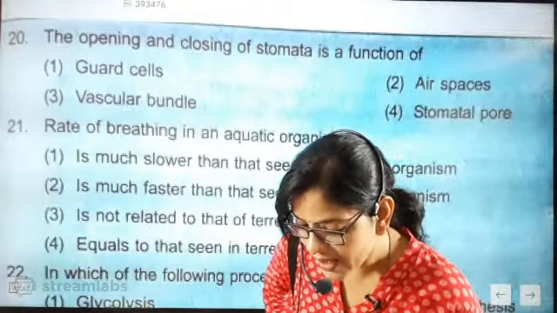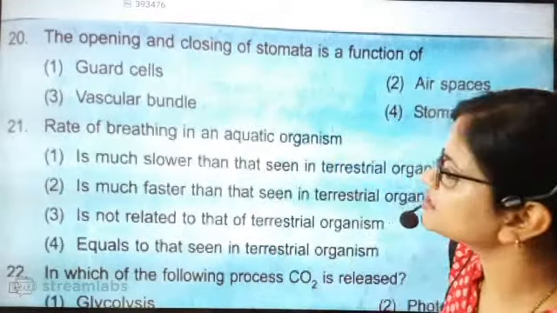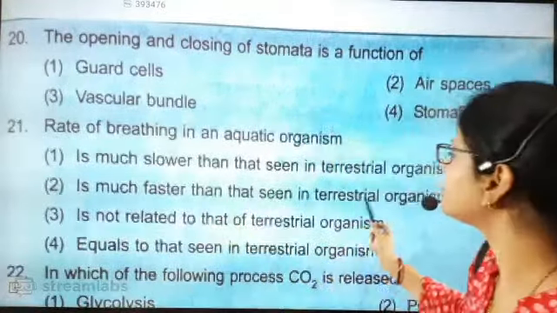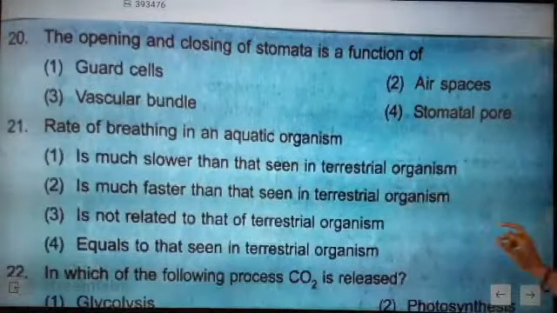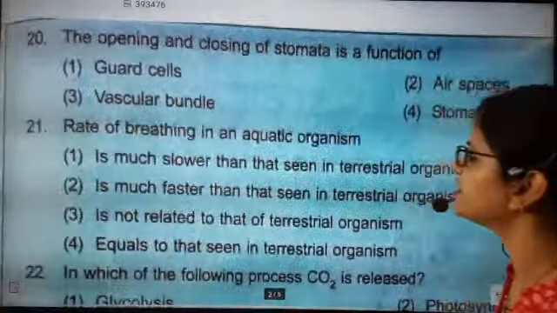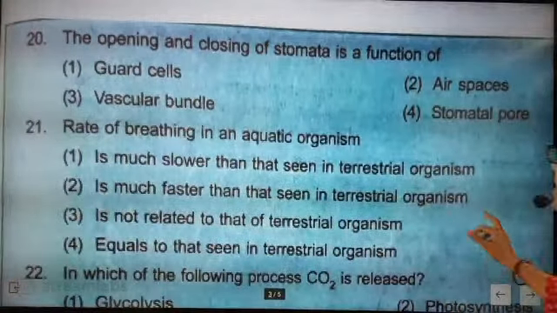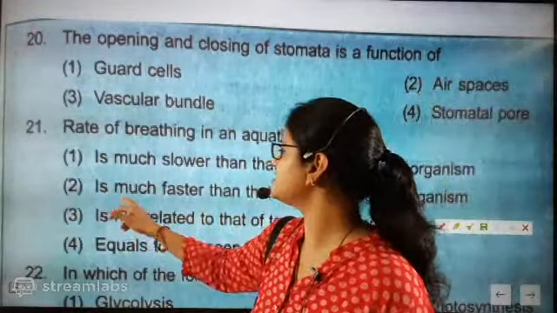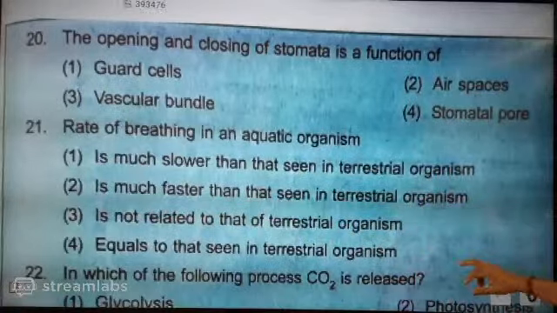What happened, Tanishka? Absolutely correct answer, beta. So the correct answer is much faster than that seen in terrestrial organisms. I hope everyone gave the correct answer. Now go for the next one.